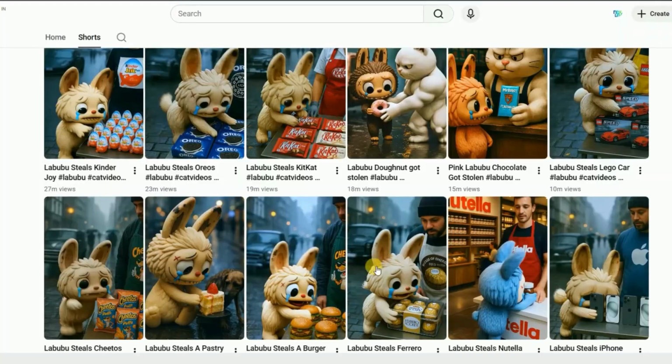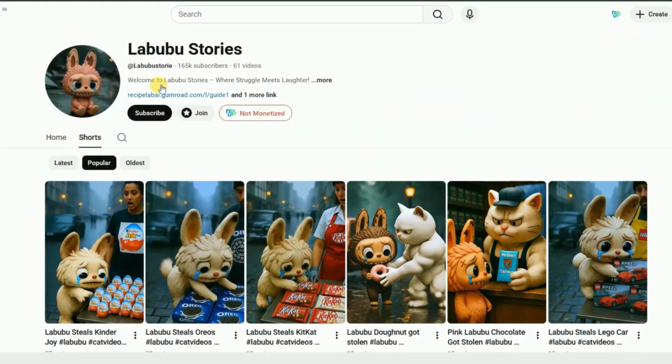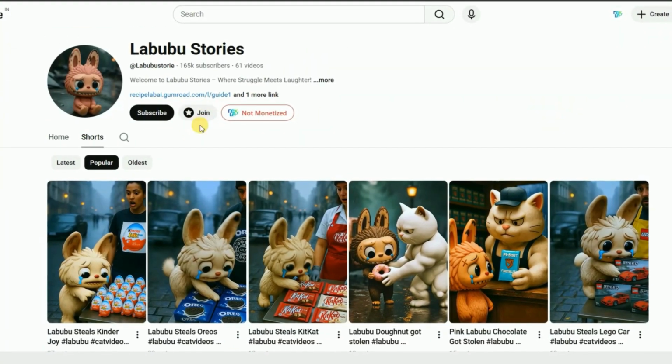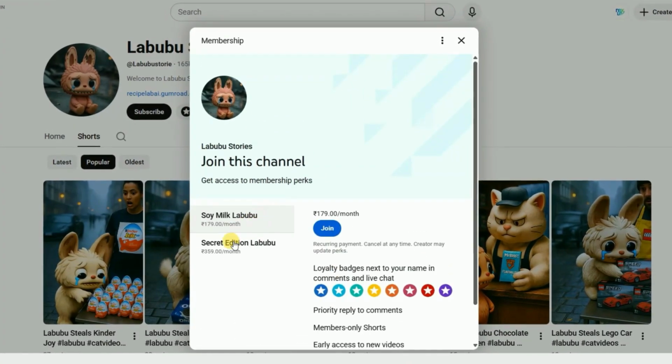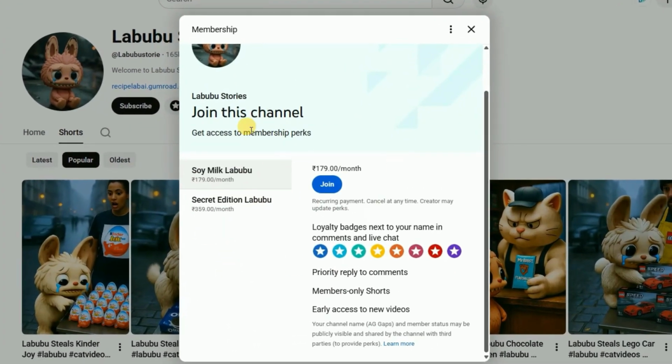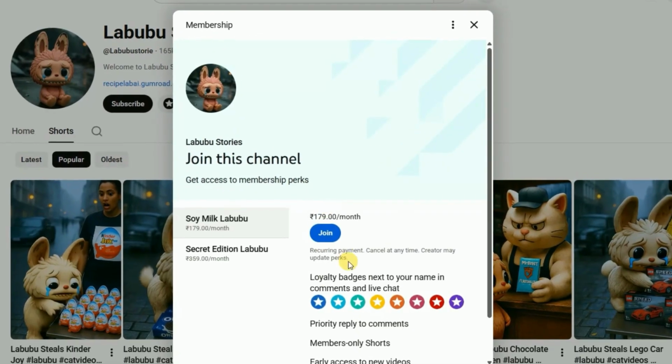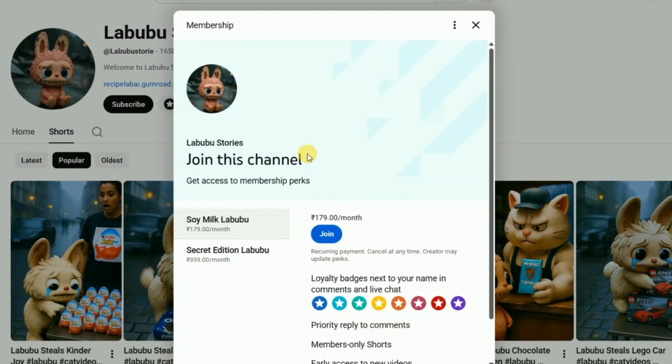Now if I show you something interesting here, this channel is already monetized. You can see the join button right here on the side. When I click on it, it shows the membership options. And as you probably know, that button only appears when a channel is monetized. Sometimes you'll also see features like super thanks, which also come after monetization.